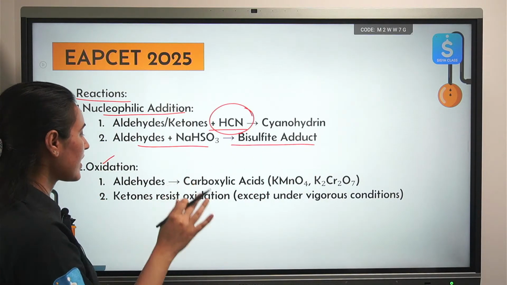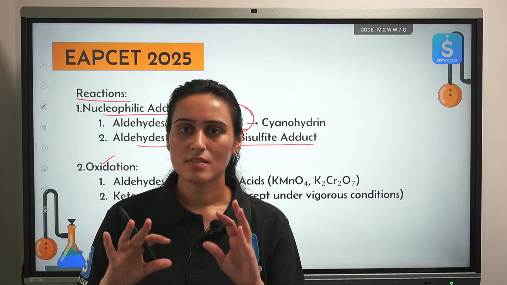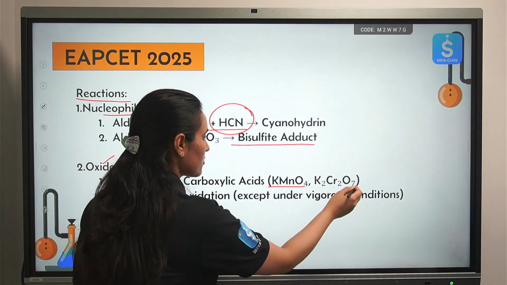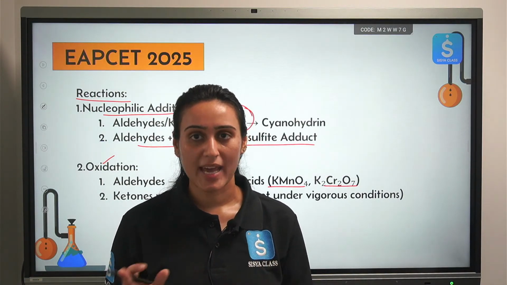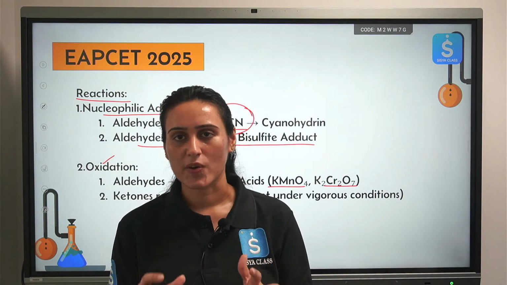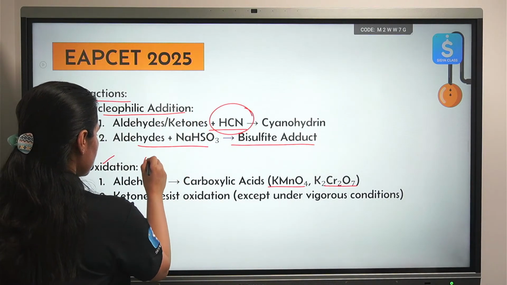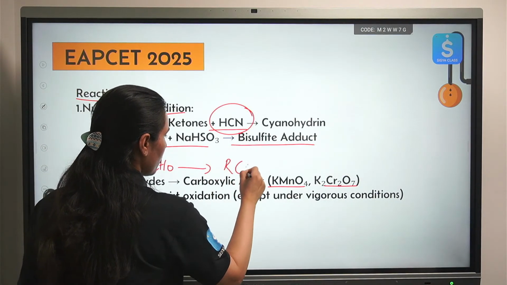Oxidation, again we have done this already. If you want to oxidize your aldehydes to carboxylic acid, start with a strong oxidizing agent like KMnO4, K2Cr2O7, potassium permanganate, potassium dichromate. They will oxidize your aldehyde to respective carboxylic acid. RCHO will oxidize to RCOOH.